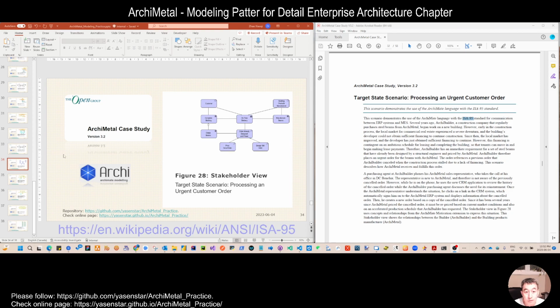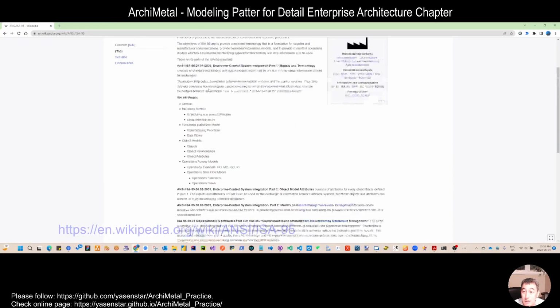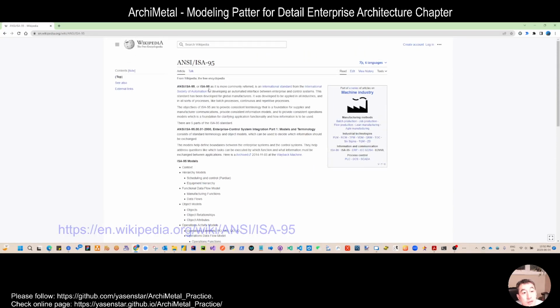I gave you the link to the Wikipedia page for the standard. If you get the chance, I also suggest you get some more background. ISA 95 is an ANSI standard, primarily for the machinery industry.